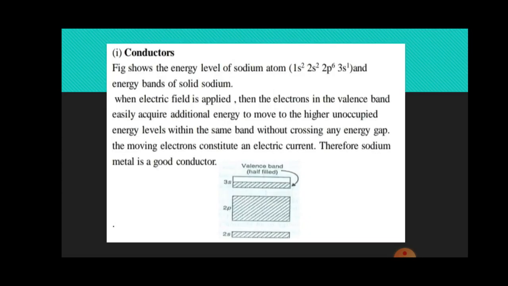Conductors. The below diagram shows the energy level of sodium atom 1s2, 2s2, 2p6, 3s1 and energy bands of solid sodium. When electric field is applied, then the electrons in the valence band easily acquire additional energy to move to the higher unoccupied energy levels within the same band without crossing any energy gap. The moving electrons constitute an electric current. Therefore, sodium metal is a good conductor.